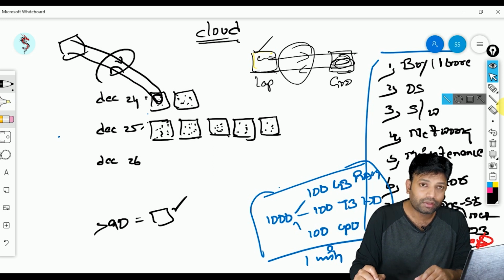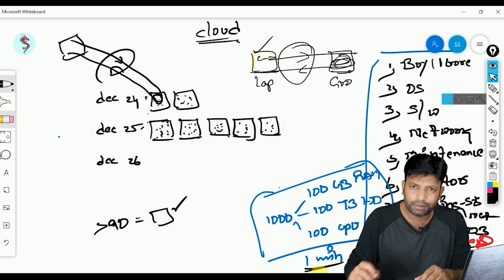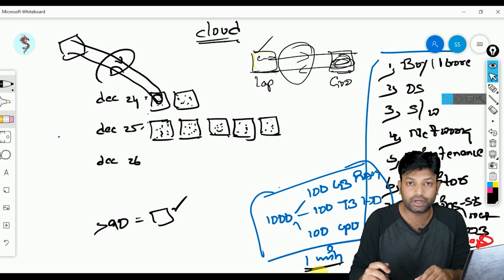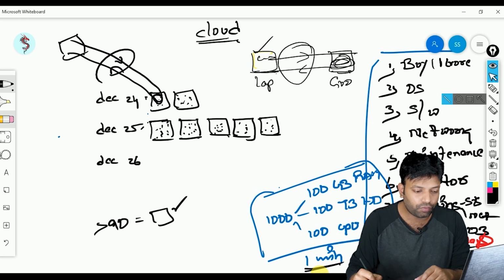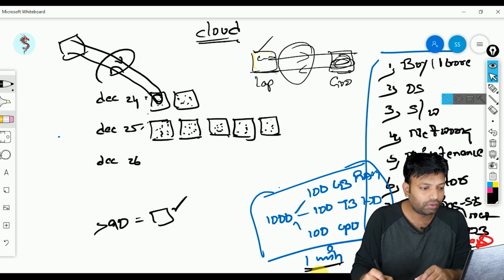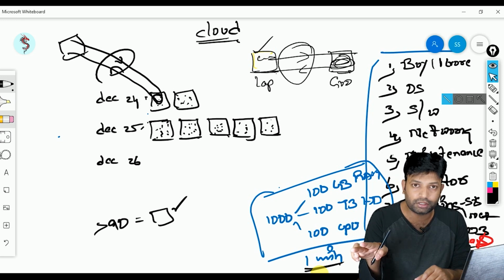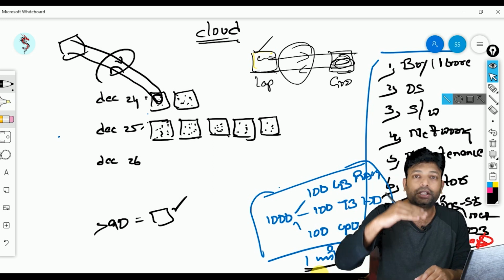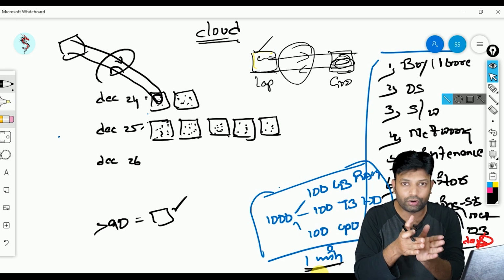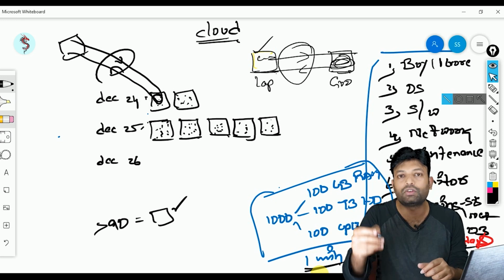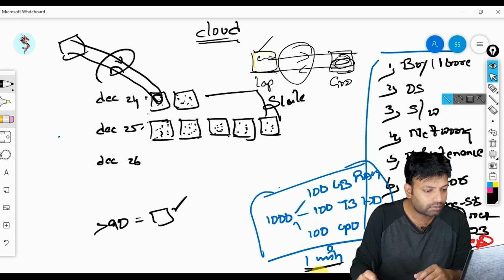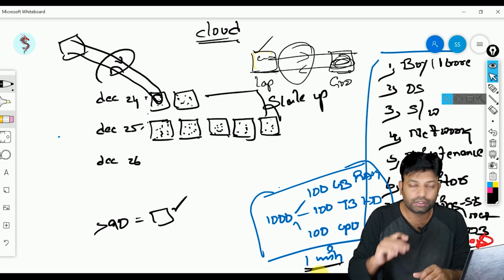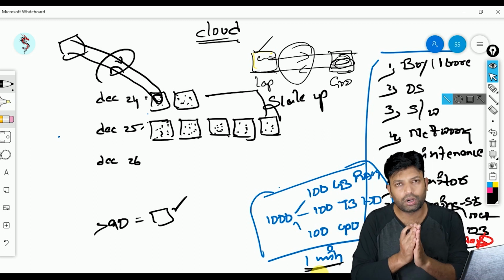And that too within 1 minute. That means exactly based upon the load I am launching servers. AWS is launching servers automatically, with no manual intervention, within 1 minute. Understood? So I got a solution for both problems. If the load is more, it automatically launches servers, exactly based upon the load, within 1 minute. This is what we call scale up. Okay, fine, you understood what scale up is.